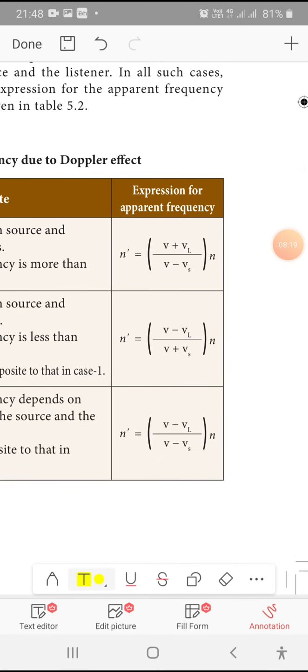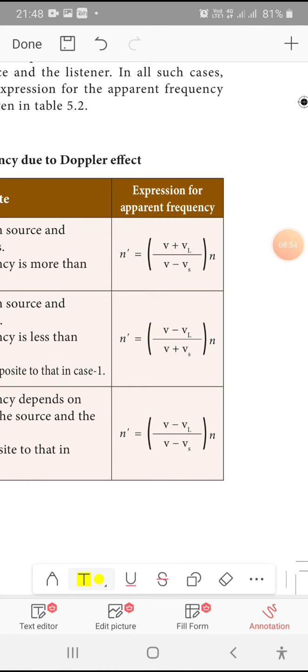Both are moving towards each other, so the listener will get an increase in sound. So it should be addition in the numerator part. Numerator part is for the listener. Denominator part is for the source, and that is in the minus condition. So the listener is going to hear more sound when the source is approaching them. So the numerator part is addition and the denominator part is subtraction, with the normal frequency.